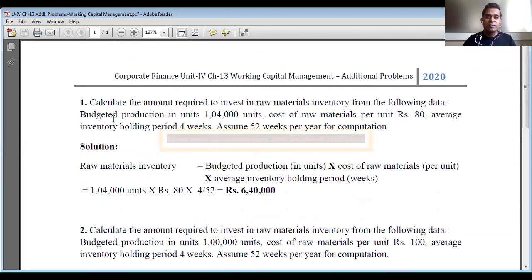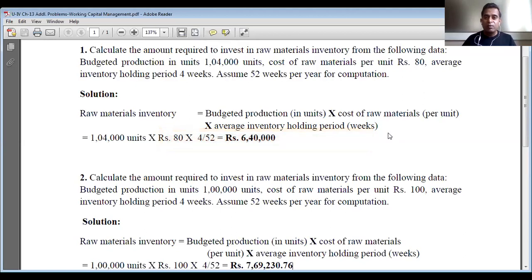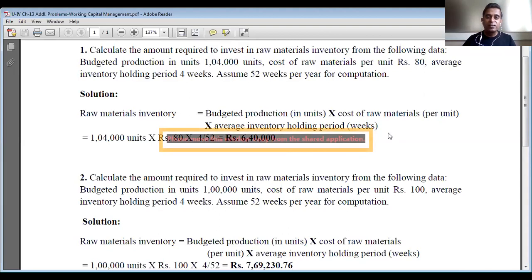These are the numerical additional problems which we have solved in working capital management. With this I would like to conclude unit 4, investment in current assets or current assets management, chapter number 13, working capital management. In the overall unit we learned the theory part: what is working capital, the nature of working capital, types of working capital, and factors influencing working capital requirement.